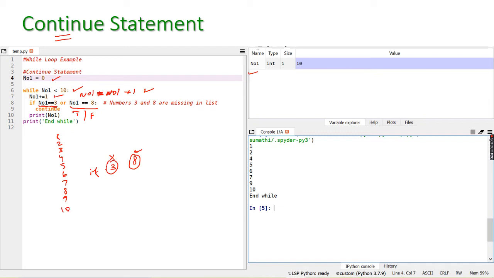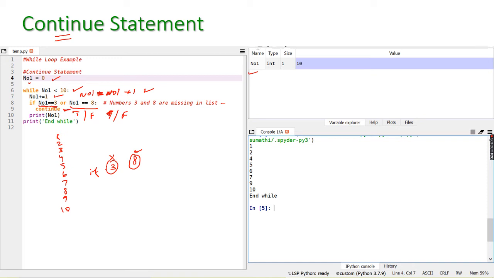If the number 1 value is equal to 8, this will give true, otherwise it will give false. So by using the logical operator, we are going to test the value of the variable number 1. Then continue. That is, if number 1 is equal to 3 or number 1 is equal to 8, then the continue statement.